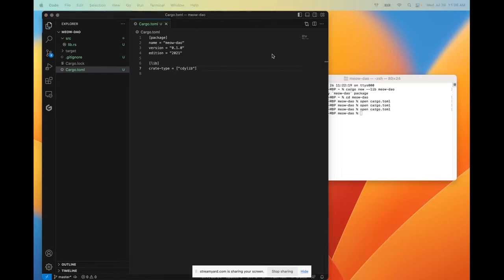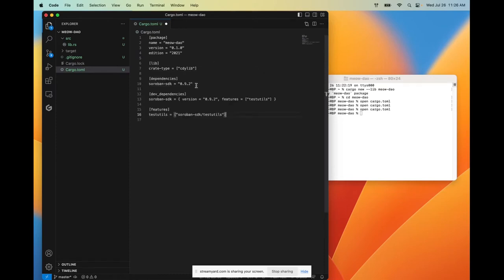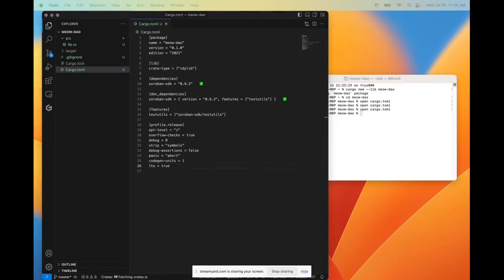We are going to import a variety of dependencies, including the Soroban SDK and features. And finally, we are going to configure the release profile. This just makes sure that everything is set up correctly to work with Soroban when we start building our first Rust smart contract. So your TOML file should look something like this if you're following along. And that's all we need to get started. Once we've done this, we're going to write our first contract.